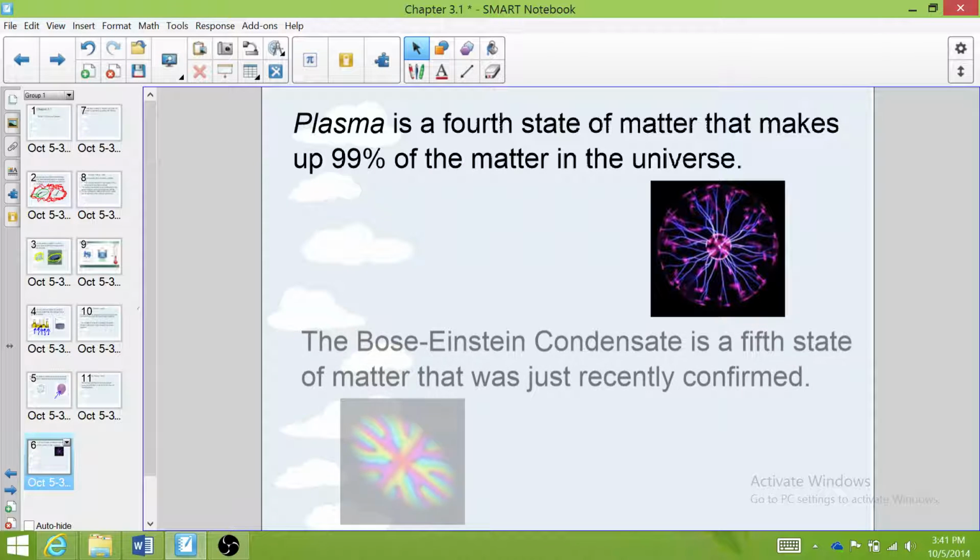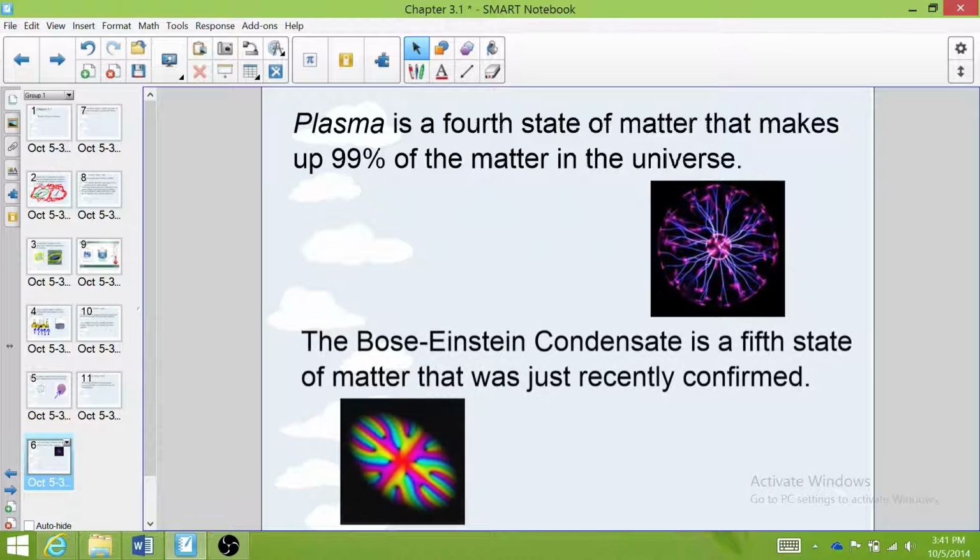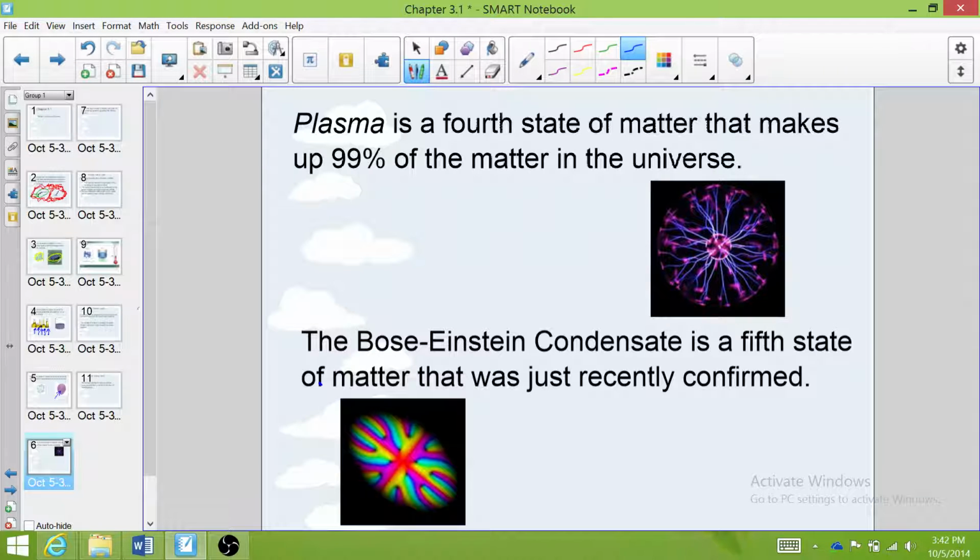And the Bose-Einstein condensate is a really bizarre fifth state of matter that was actually just recently confirmed about 20 years ago. Now 20 years may seem like a long time for you guys, but that is really, really recent, especially since Einstein himself came up with the theory that this state of matter existed back in like the 40s or 50s. So it took about 40 years for them to confirm that this state of matter actually exists.